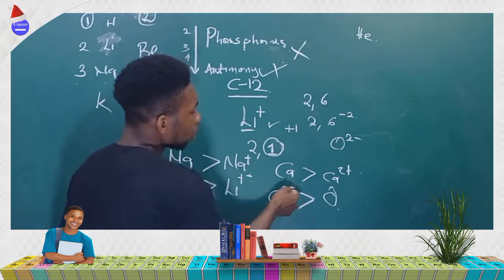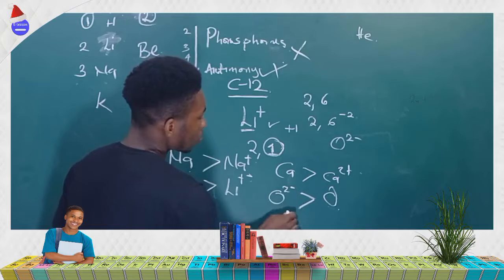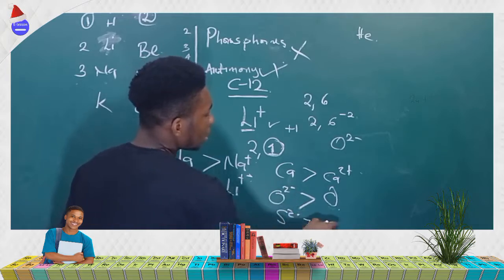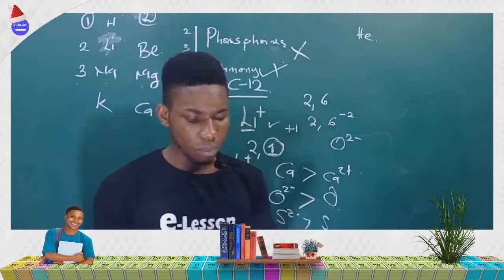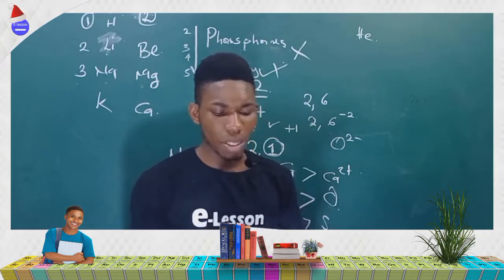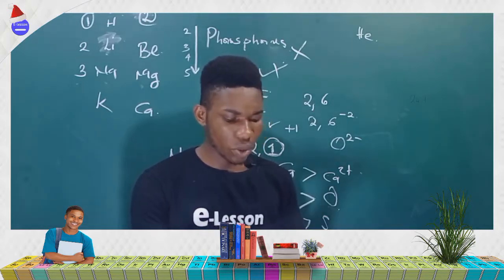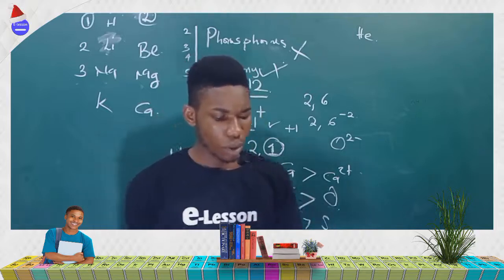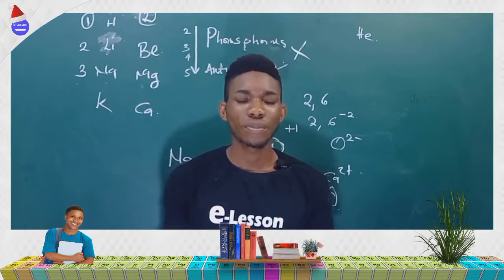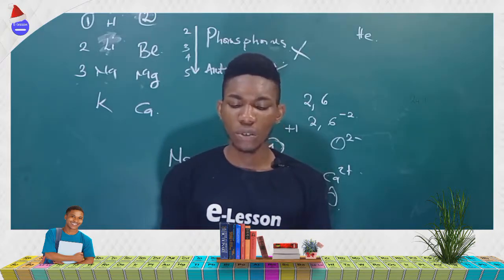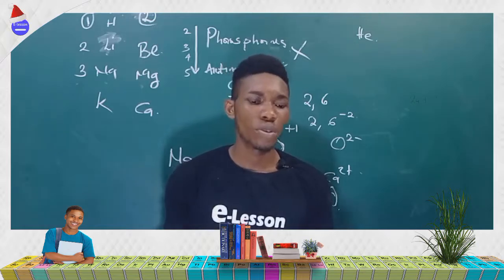So the radius of oxygen ion is greater than that of the atom. Radius of sulfur ion is greater than that of the atom. So that is correct. The radius of sodium is larger than the radius of sodium cation. So the wrong option here is option C, which is the radius of a phosphorus atom is larger than antimony atom. The last question for this session: which of the following molecules are polar molecules?